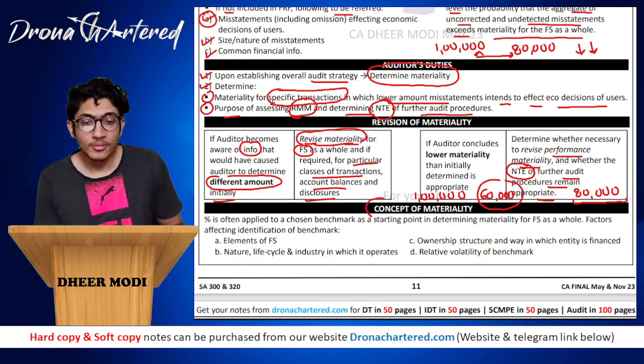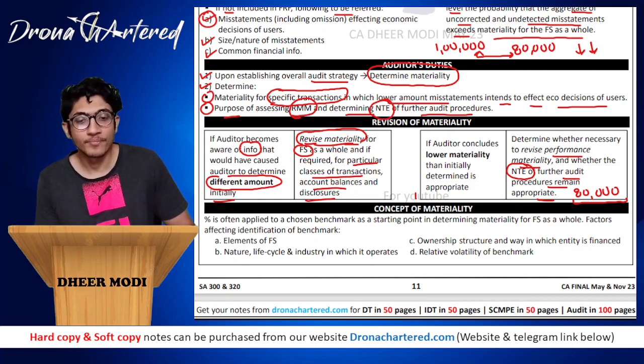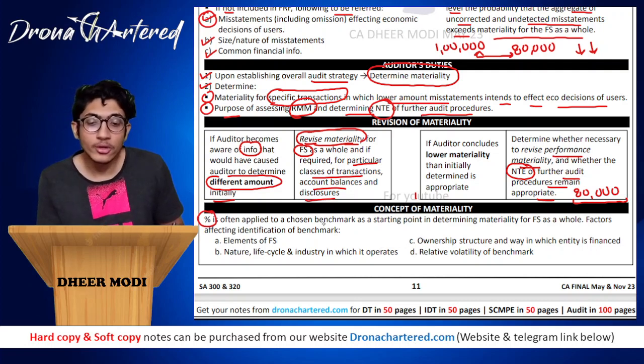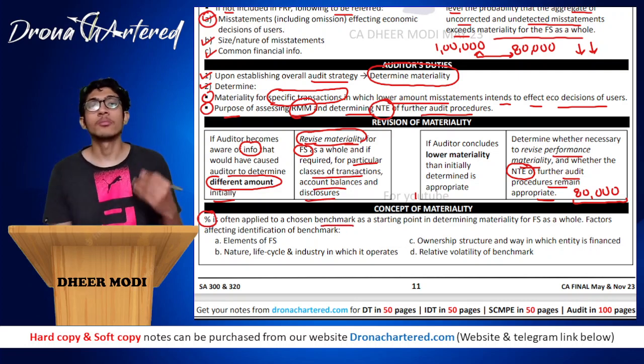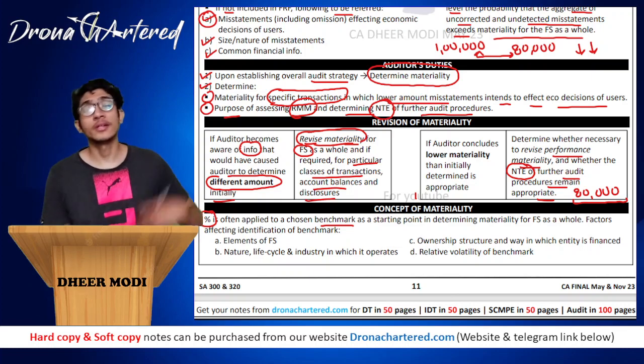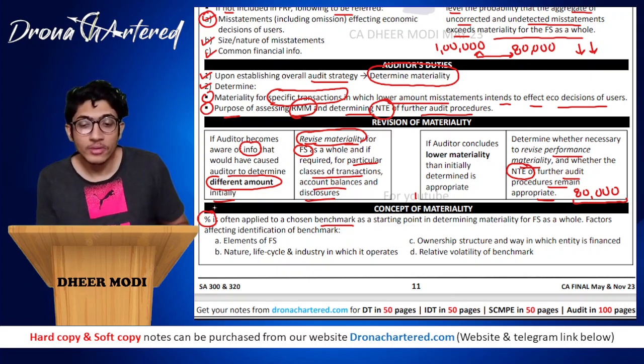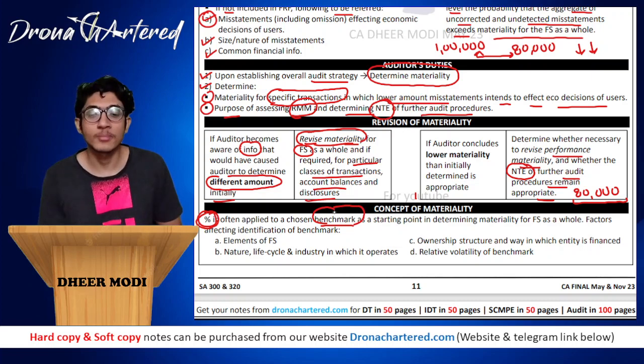And last is your concept of materiality, that is, how is materiality determined. I'll just erase this to make it a little clean so that we can read it. Okay, so concept of materiality. A percentage is often applied to a chosen benchmark. Now suppose I say I have determined the materiality to be 5% of sales. Now my percent over here is 5% and my benchmark chosen is sales, because I said 5% of sales. So this is my benchmark.